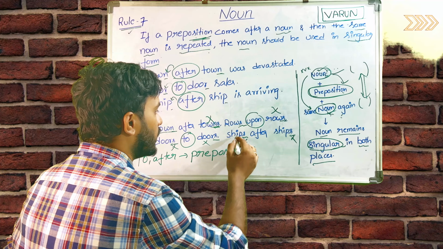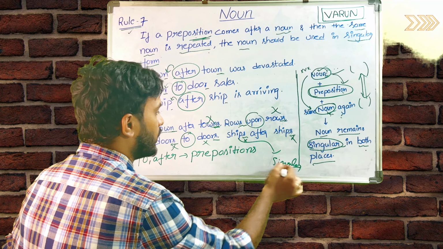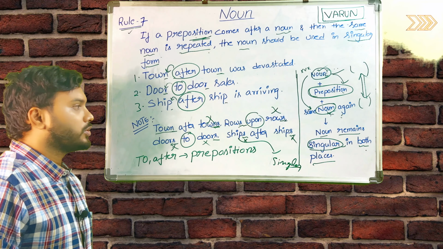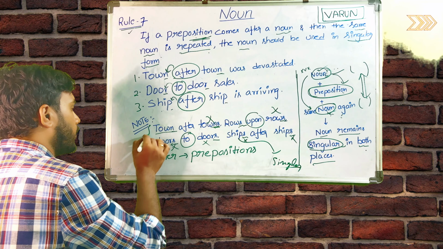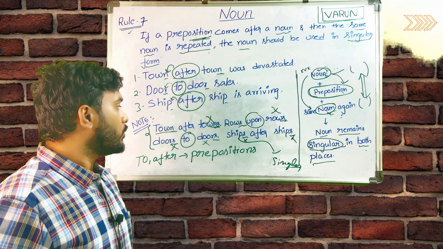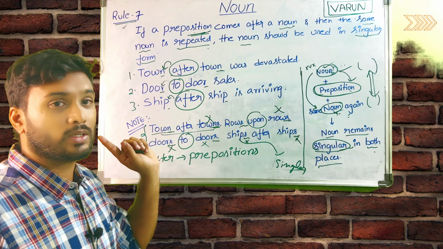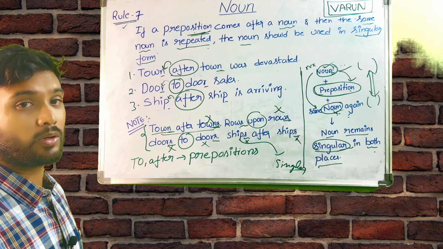We should get the singular only, but here it is not singular, so these are not correct. In the examination point of view, most of the students will fail here. That is the reason we should be very careful about this rule. This is a very important rule.